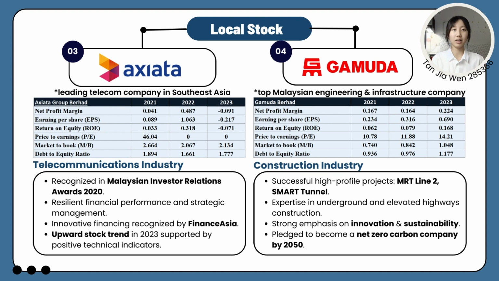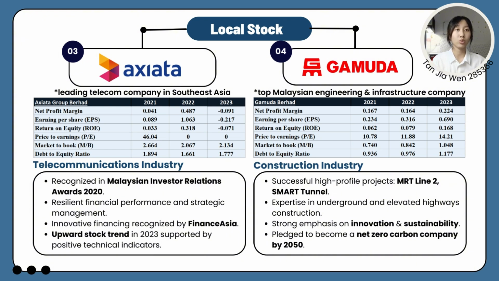Thirdly, Axiata Group, a leading telecom company in Southeast Asia, recognized in the Malaysian Investor Relations Awards 2020. Despite recent profit fluctuations, the company's strong market presence, structural resilience, and upward stock momentum make it a solid investor choice. Its innovative financing and management stability further enhance its appeal. Berhad is a top Malaysian engineering and infrastructure company with a strong track record, known for projects such as MRT Line 2 and Smart Tunnels.